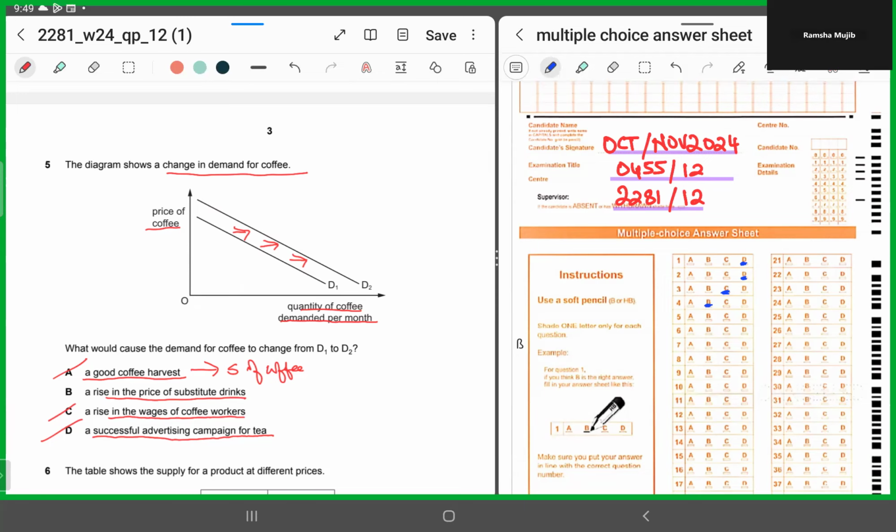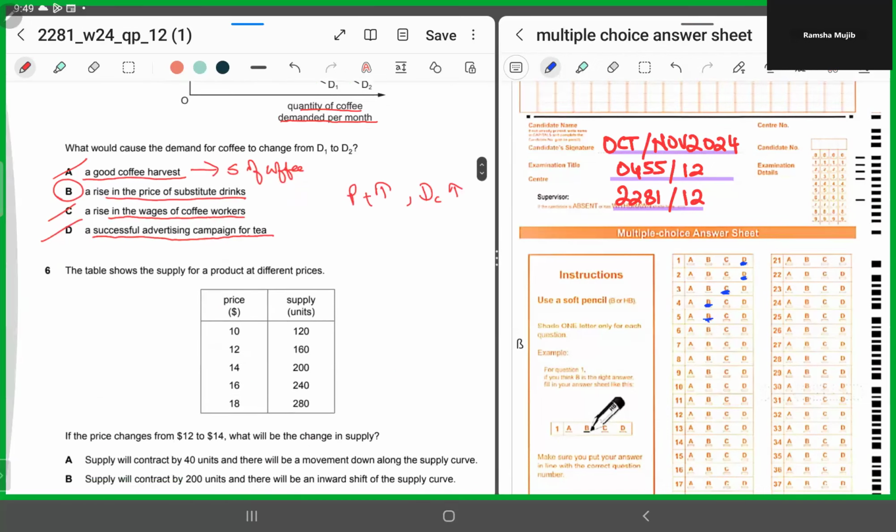So if the price of tea would rise, the demand for coffee would increase, right? So by logic and by elimination, I've shown that for number 5, it has to be B, right? Hope this is clear.